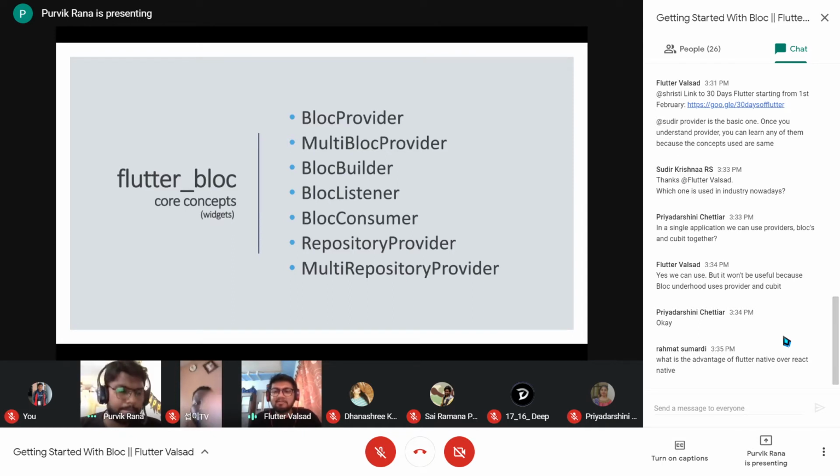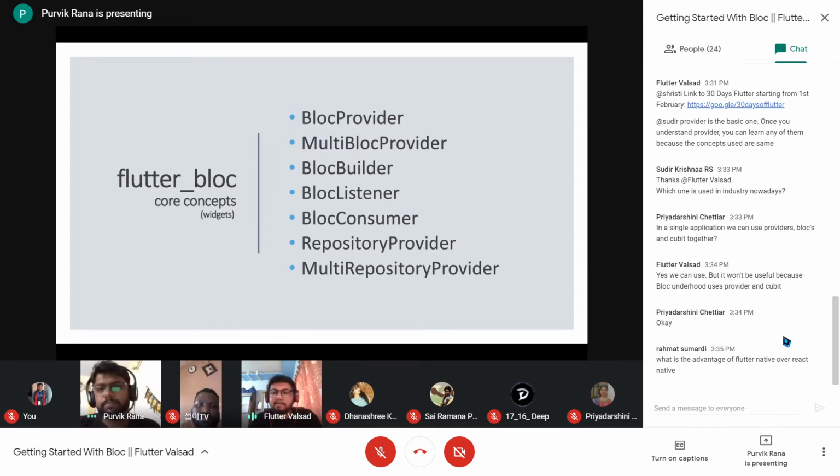Another is which state management solution has an easy learning curve, and which is most preferred nowadays in companies? MobX and Bloc. These two have an easy learning curve, and Provider is the easiest way to learn the different states. But for a complex application, it might be hard to manage. We haven't tried it, but it is hard to manage for a complex application, as I can see from the simple way Provider is working. For complex applications, you can go with Bloc and MobX. And for the learning curve, both are easy.